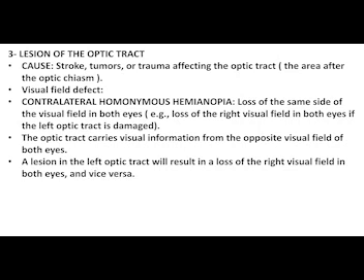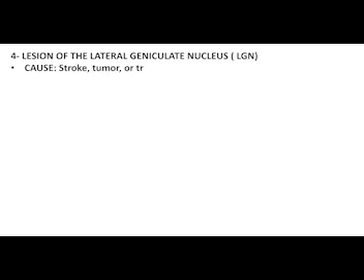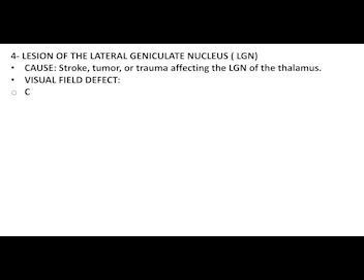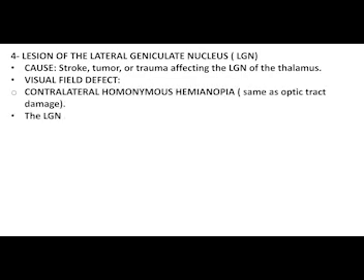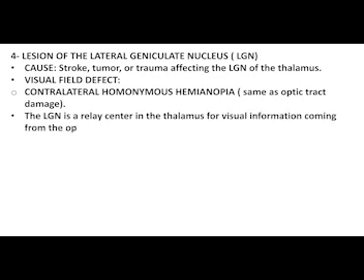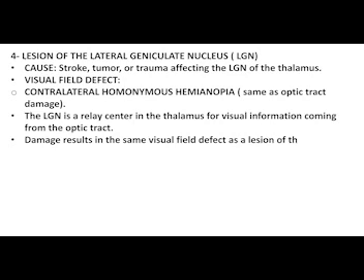Four, lesion of the lateral geniculate nucleus, LGN. Cause: stroke, tumor, or trauma affecting the LGN of the thalamus. Visual field defect: contralateral homonymous hemianopia, same as optic tract damage. The LGN is a relay center in the thalamus for visual information coming from the optic tract. Damage results in the same visual field defect as a lesion of the optic tract.